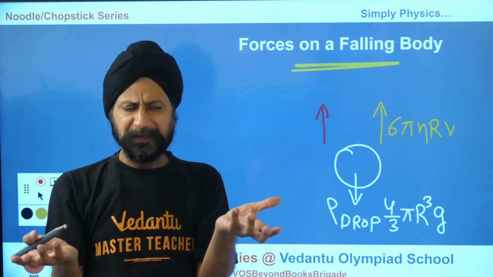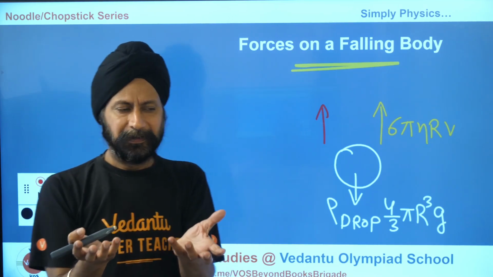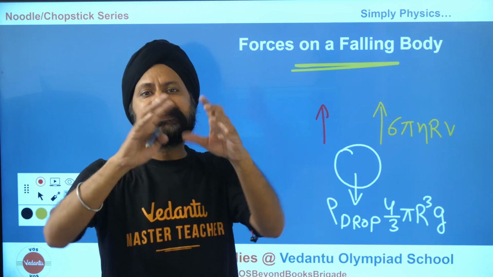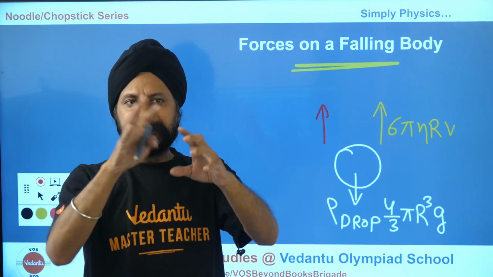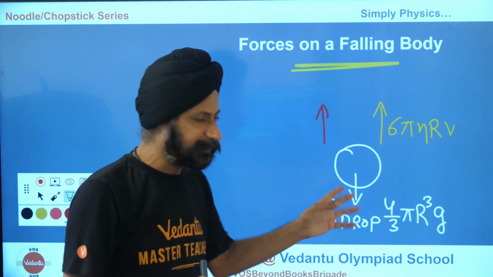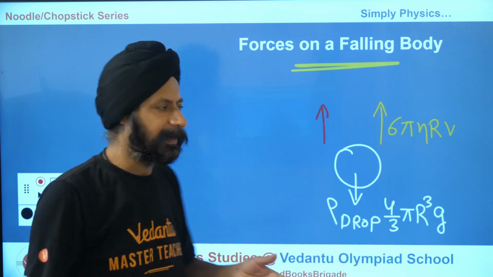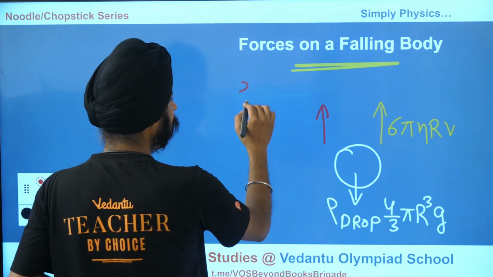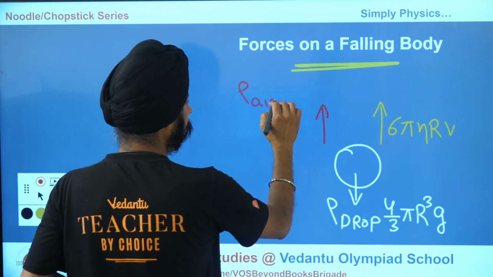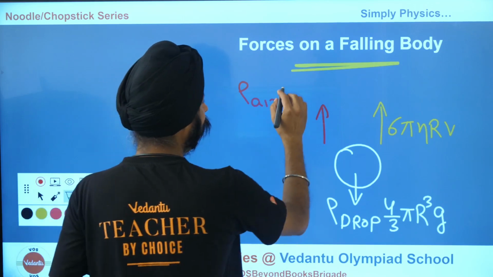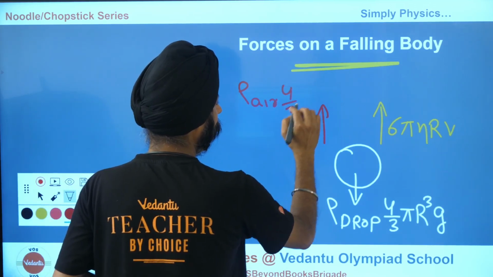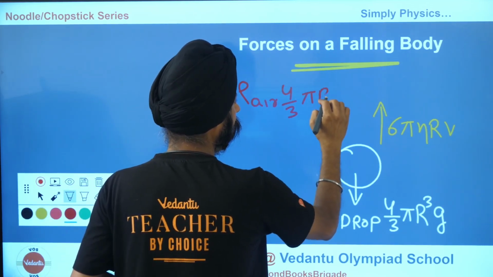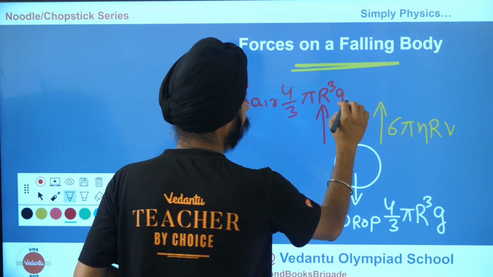Fluid is air here. So the density of air times the volume of air displaced, which is the same as the volume of this raindrop, times gravity. So that is density of air times 4 by 3 pi r cubed times gravity.